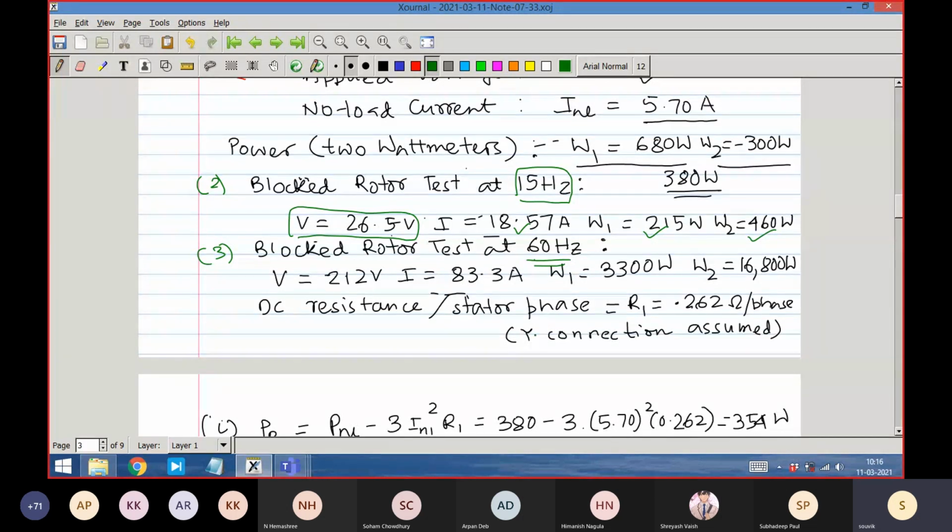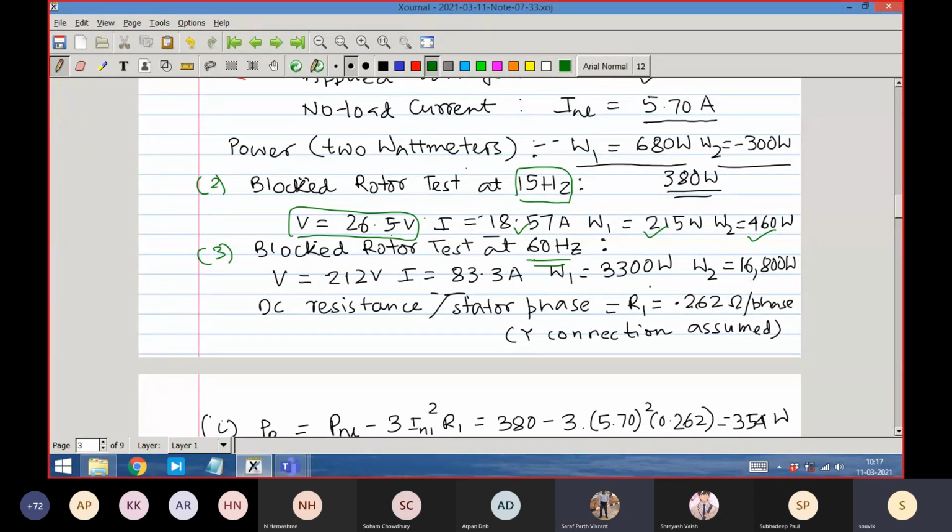So what do W1 and W2 mean here? Oh, you don't know the 2 wattmeter method of power measurement? You have studied it in the first year in a three-phase system. How do we measure power? The 2 wattmeter method, you do not know? Yes, sir, we know that. You know that W1 and W2 are the 2 wattmeter method. You remember how we do it: one of the phases you make common and apply between the other.